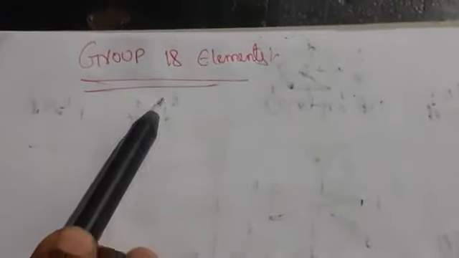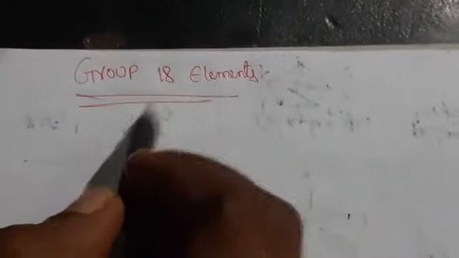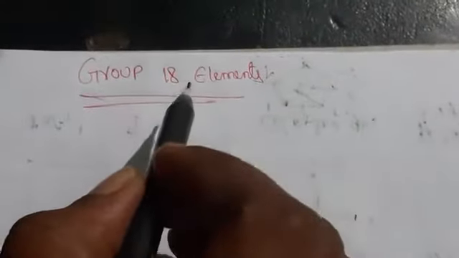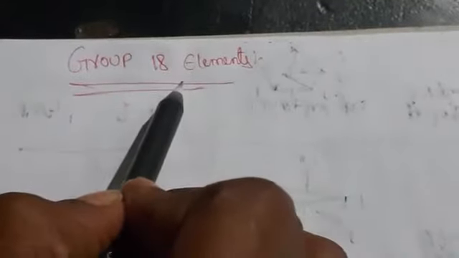So generally, group 18 elements are also known as inert gas elements and also noble gases. Why are we saying noble gas elements? Because here they occupy 8 electrons, meaning they attain the octet configuration.